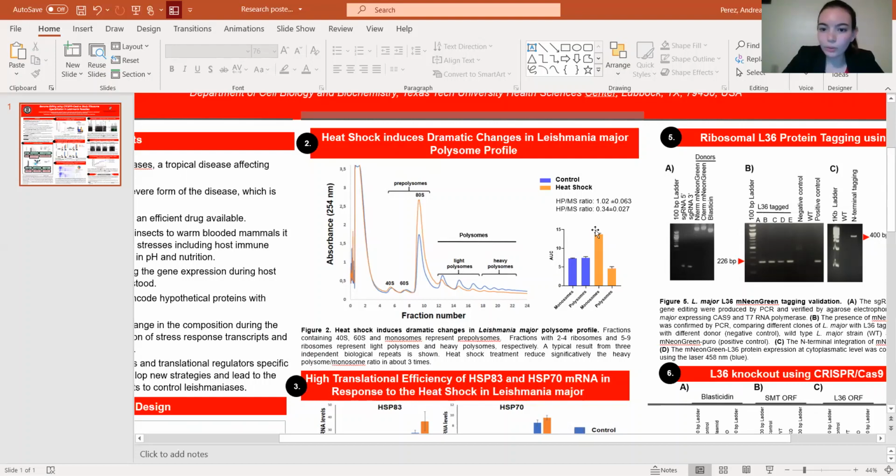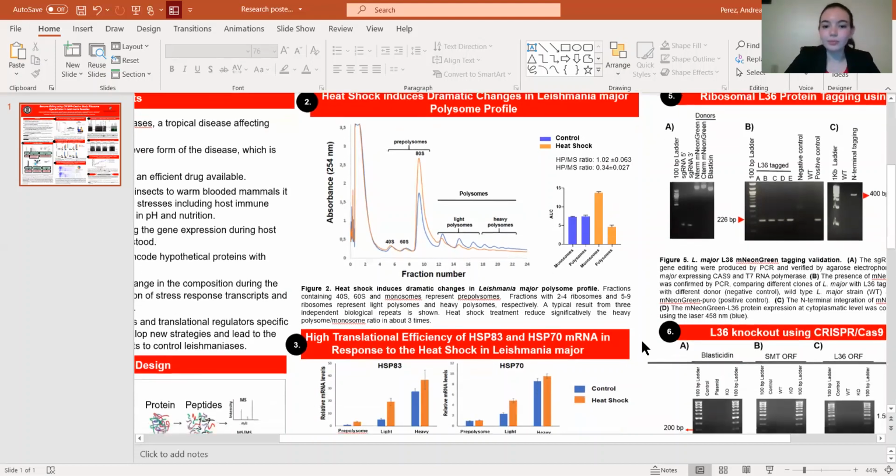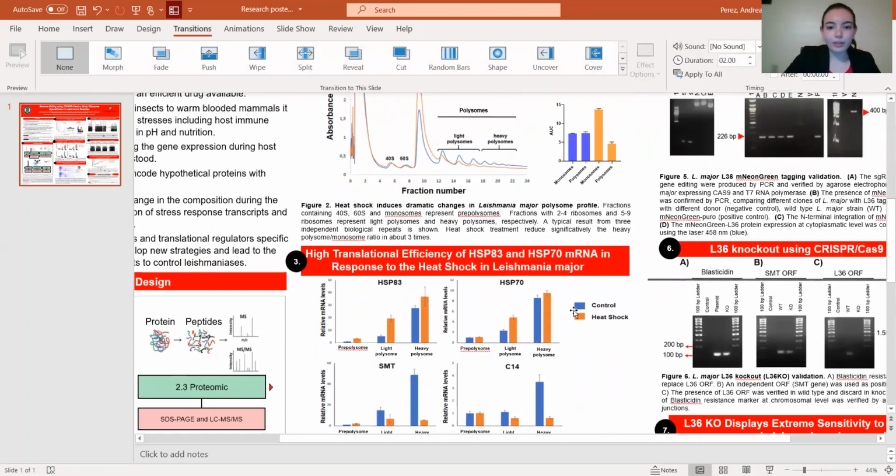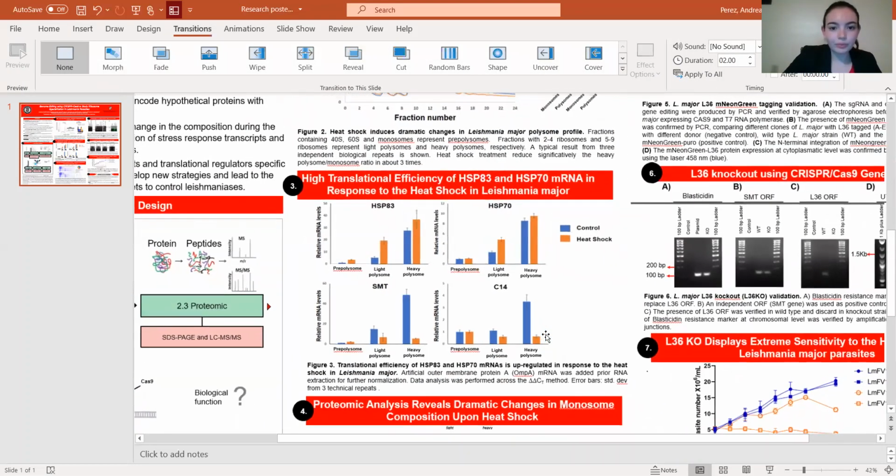When you look at the control, which is the blue line, you can see how the pre-polysome is lower, but the light polysome and the heavy polysomes are way higher. All of these when it changes from a mosquito to a mammal. So then we looked at some of these proteins. Heat shock protein 83 and heat shock protein 70 were both way higher at the heat shock response. So the orange bars, as you can see, at all levels. So both the pre-polysomes, light polysome, and heavy polysomes were way higher during the heat shock response.